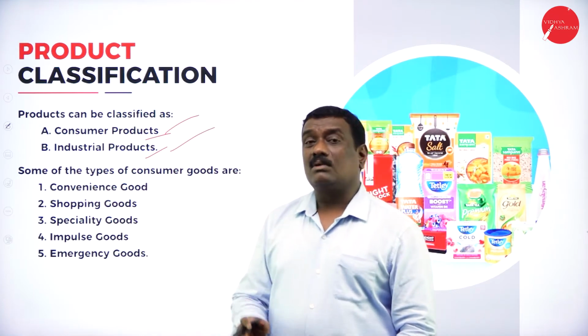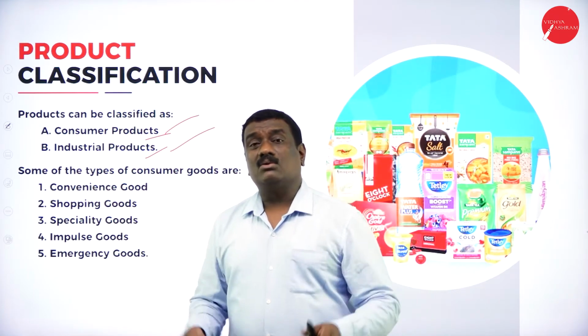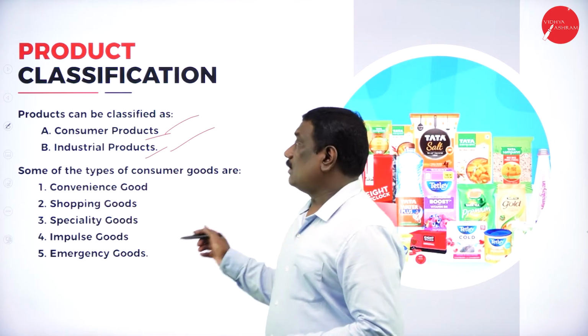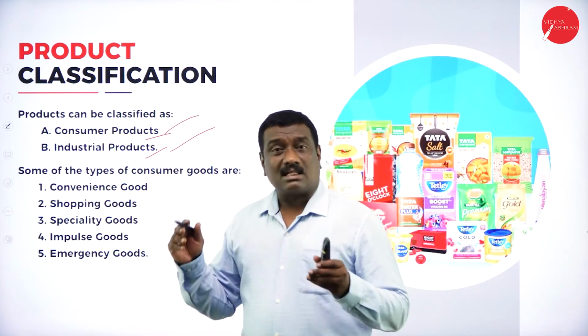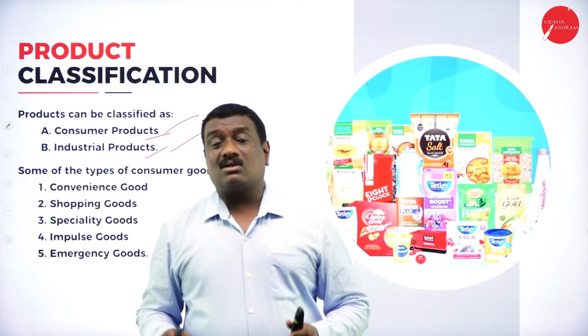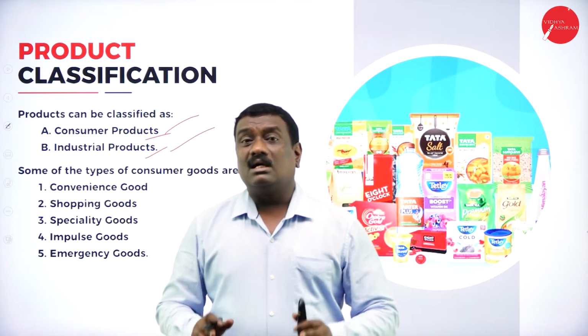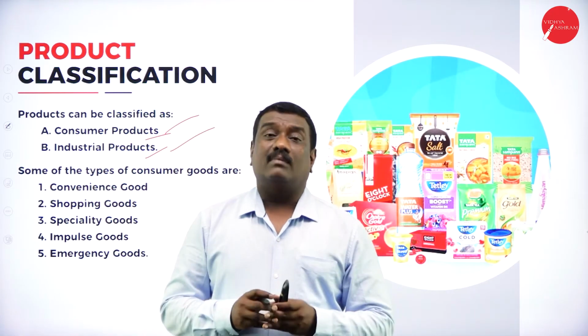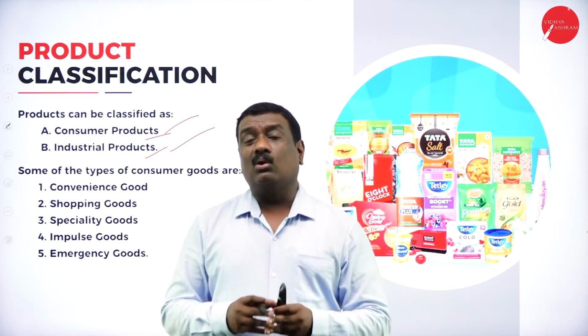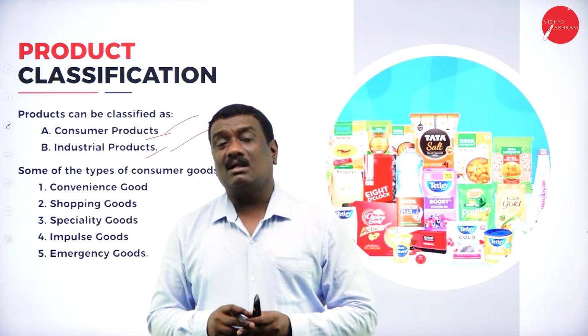These are called consumer products, where the consumer utilizes them for final consumption. Industrial products are those used for the manufacturing of capital goods or machineries, which are very important for manufacturing of consumer goods.